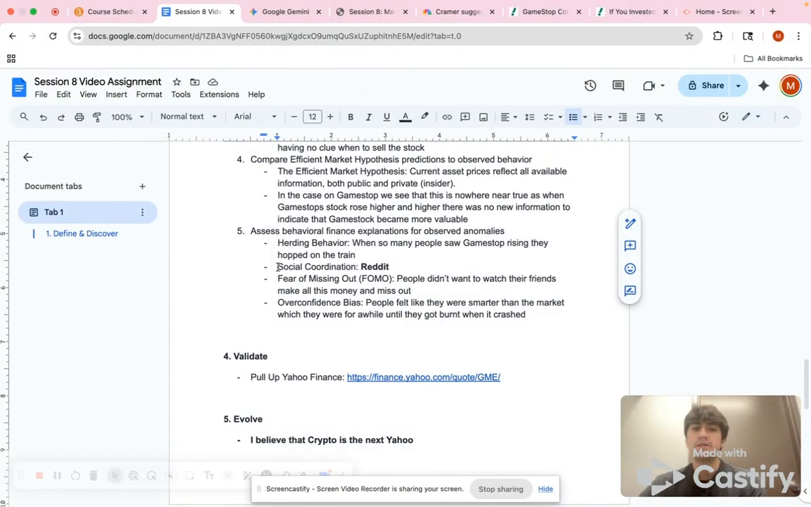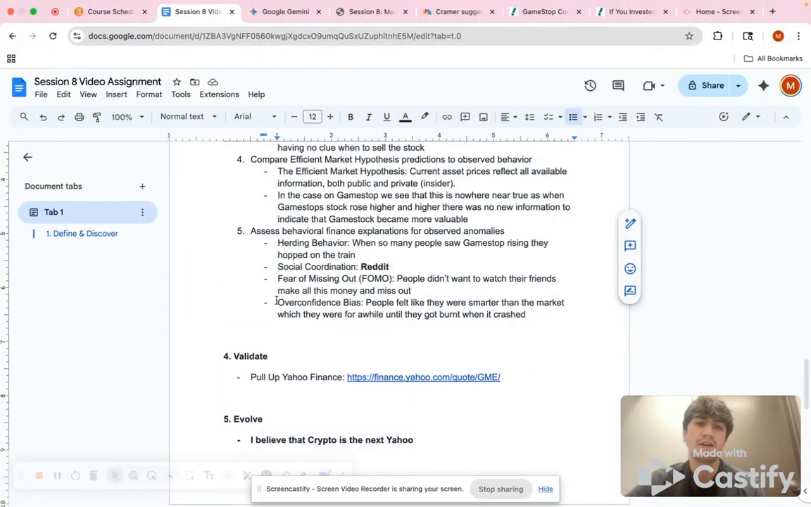Reddit had a big thing to do with this. All Reddit users came together and said, let's buy this thing and drive up the price and then sell it and burn Wall Street. So social coordination is just that they all did it together. And then fear of missing out. People didn't want to watch other people make money and be like, oh, dang it, I should have bought that. Or, oh my gosh, I'm such an idiot for not buying it and selling it.